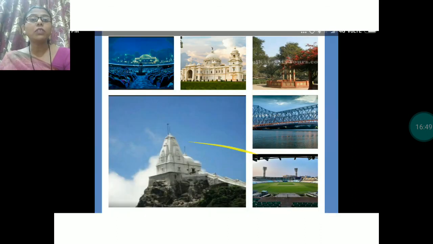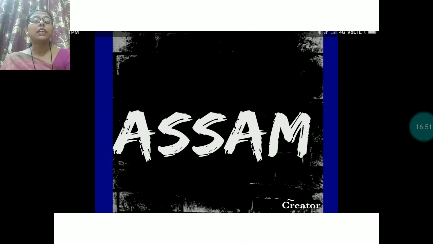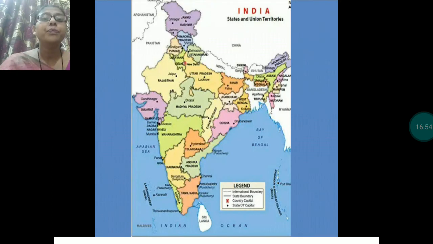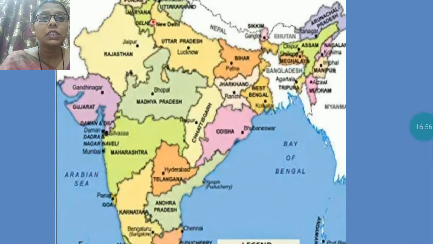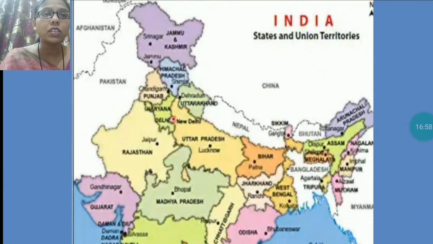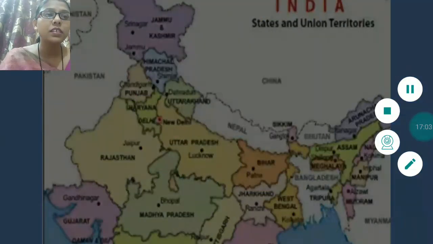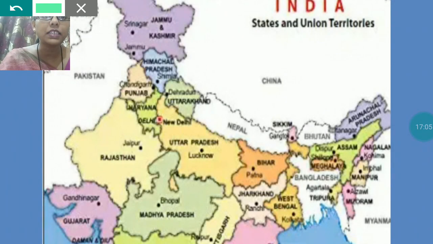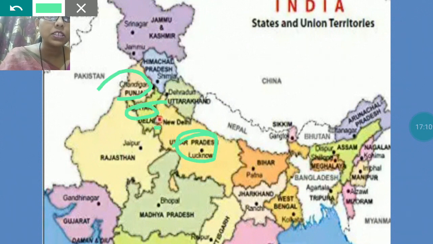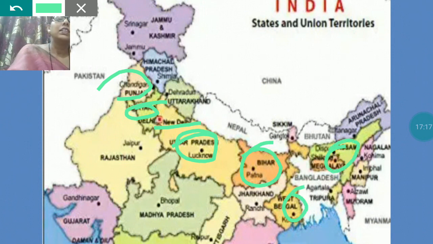So this is all about the states which lie in the northern plains. Here you can see through the map, these states are Punjab, then Haryana, Uttar Pradesh, New Delhi is also there, Bihar, here Assam, and this one West Bengal. These are the main states which lie in the northern plains.